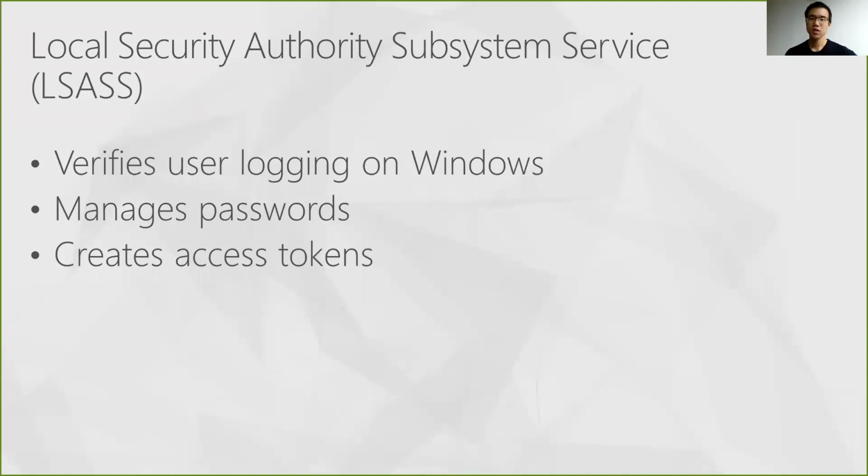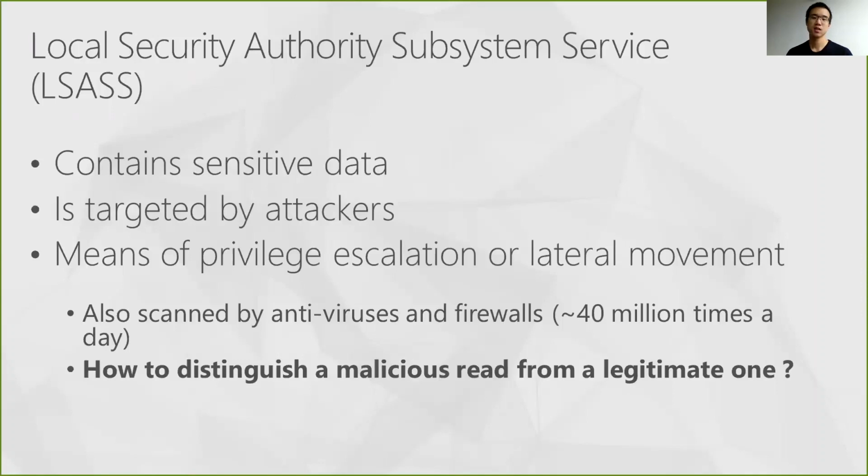The Local Security Authority Subsystem service, referred to as LSASS, is a system process that is in charge of enforcing security policies on Windows machines. Its responsibilities include verifying user login, managing passwords, and creating access tokens. And as such, the memory of this process contains sensitive data and is thus often targeted by attackers, as the data it contains may constitute a means of privilege escalation or lateral movement.